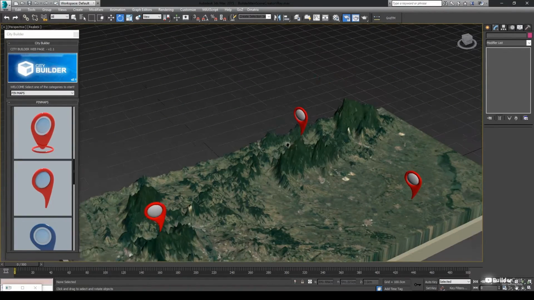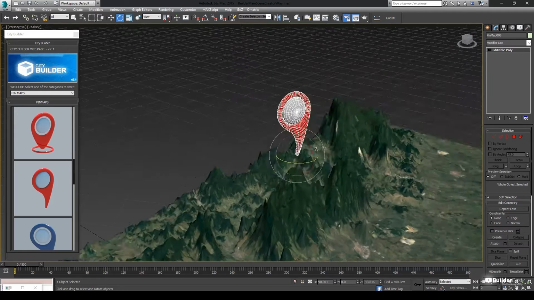Select Terrain Builder Rollout and select the plants you want to add to the terrain.